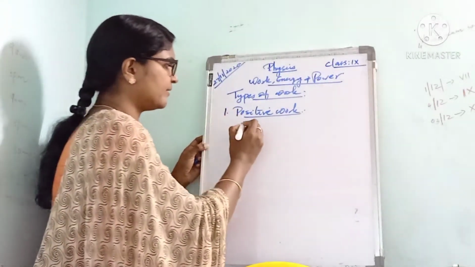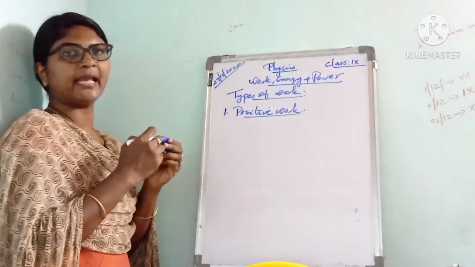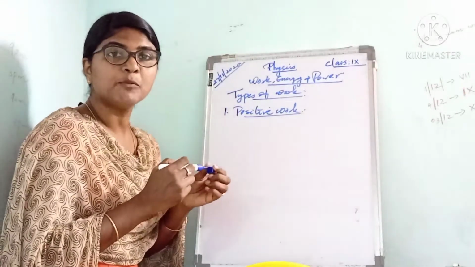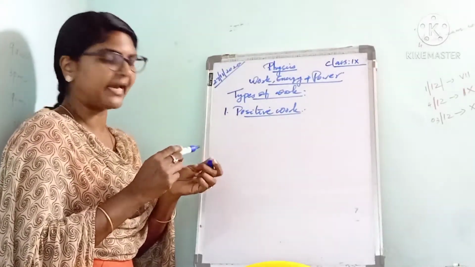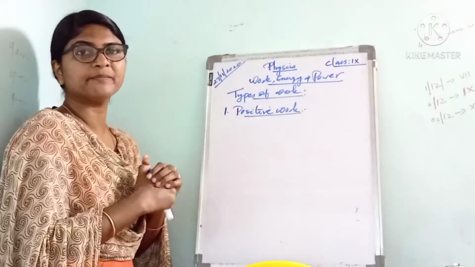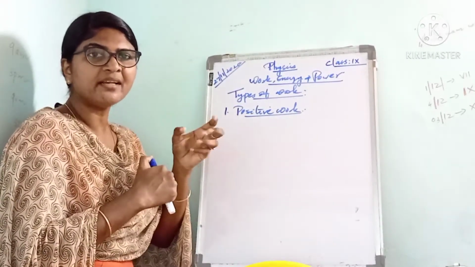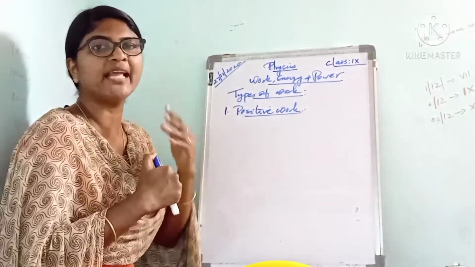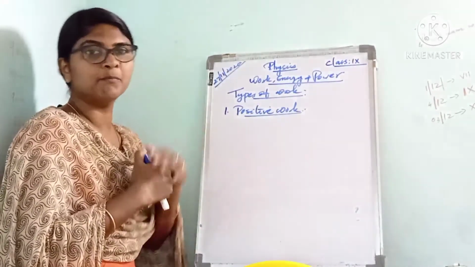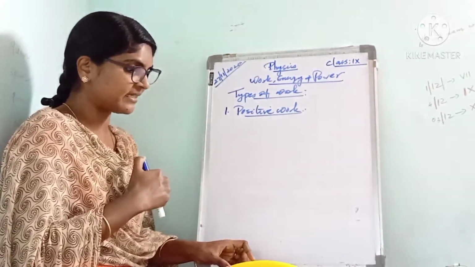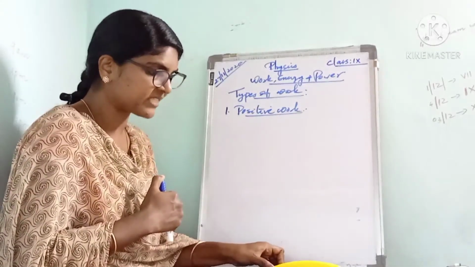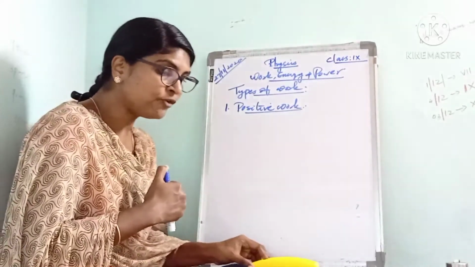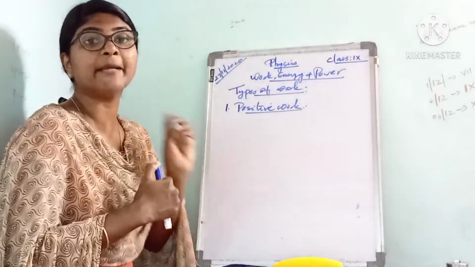Suppose a horse pulls a cart, as an example. In whichever direction the horse pulls it or applies force, in that direction only the cart will move. Suppose here consider this duster. I am applying force in this direction, and in that direction only this duster moves. That means here the force and the displacement are acting in the same direction.